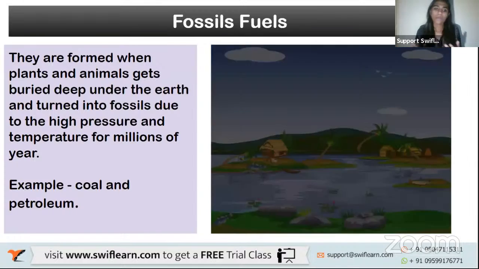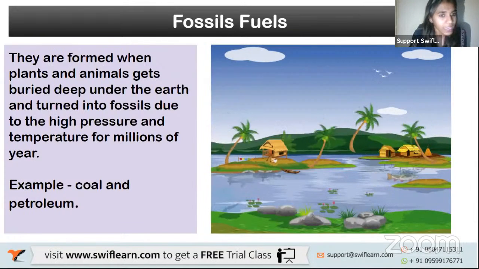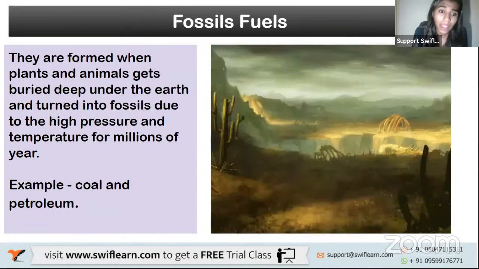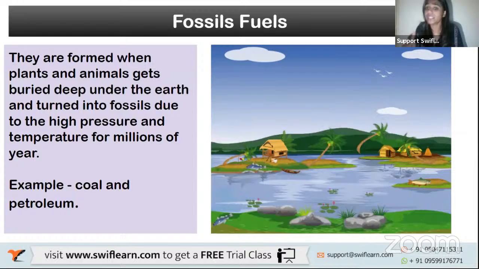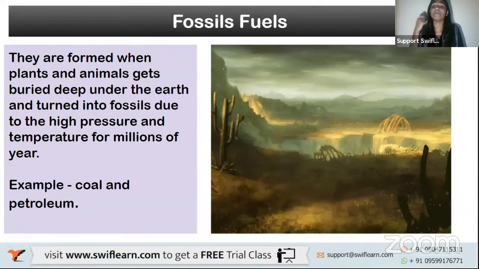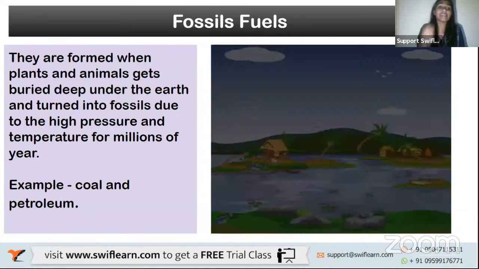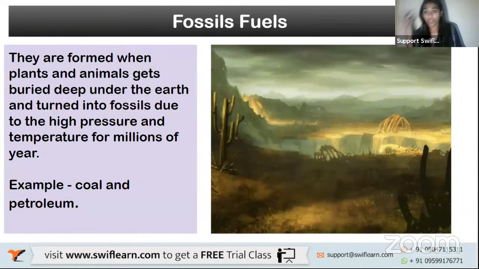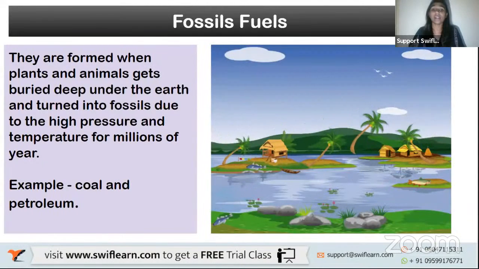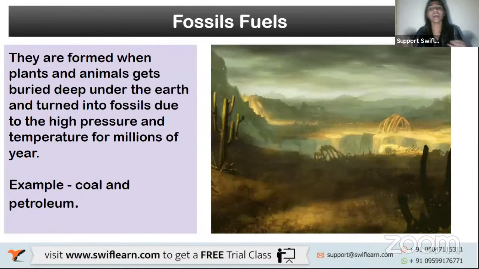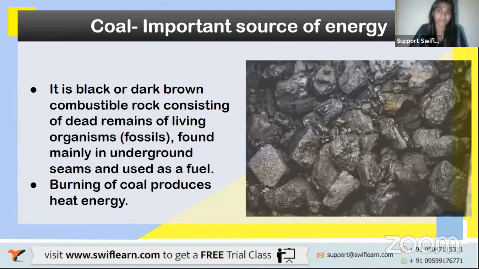Now plants and animals die and fall onto the ground almost every day. But why are fossil fuels considered to be an exhaustible natural resource? Because it takes millions of years for these dead plants and animals to get converted into fossil fuel. It takes millions of years. That is why it is considered to be an exhaustible natural resource. Clear? Examples are coal and petroleum.